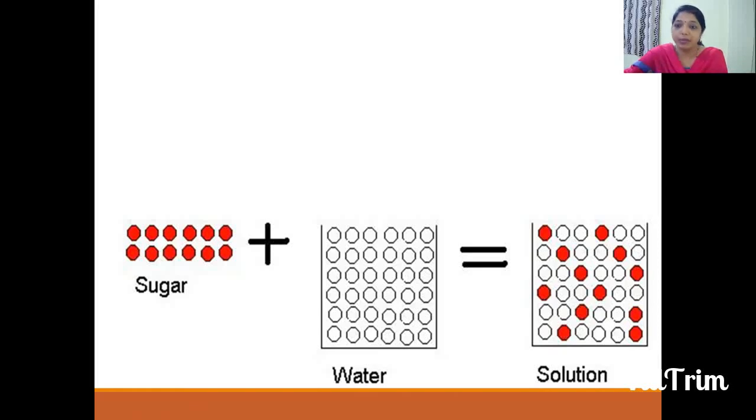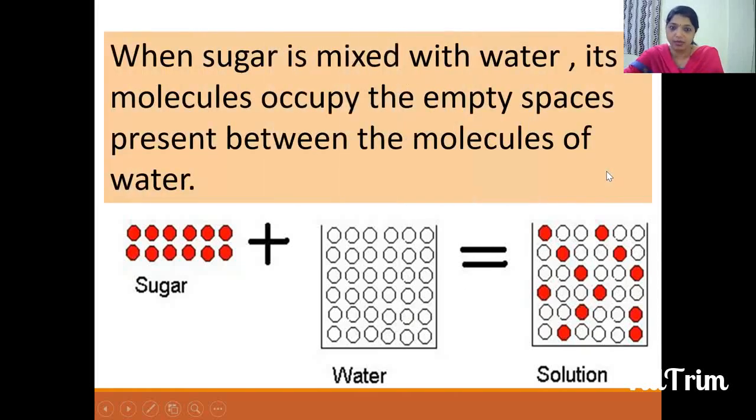Okay. When we mix them together, what happens? These sugar molecules occupy the space between the water molecules. Look at the cursor. What happens when you stir water? These molecules start moving and the sugar molecules take the space between the water molecules. Hence sugar gets dissolved in the water.